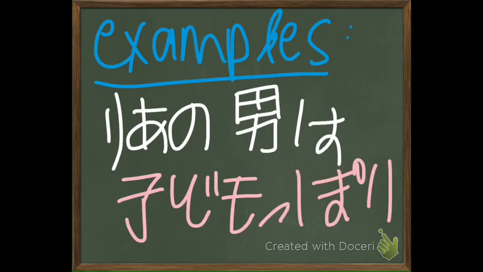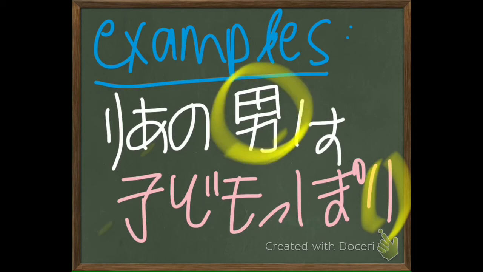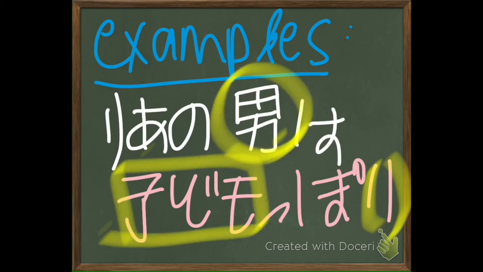Ano otoko wa kodomo ppoi. Kodomo ppoi. That man, that guy is childlike, childish. This has a negative nuance. This is putting that otoko's kodomoness in a very bad light.